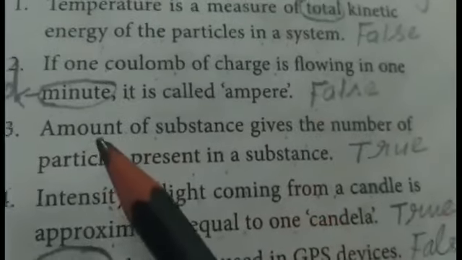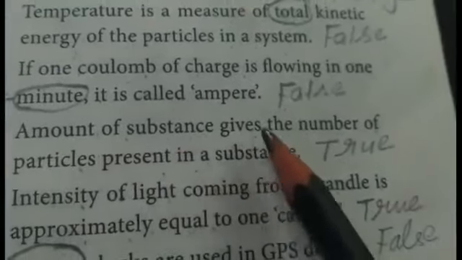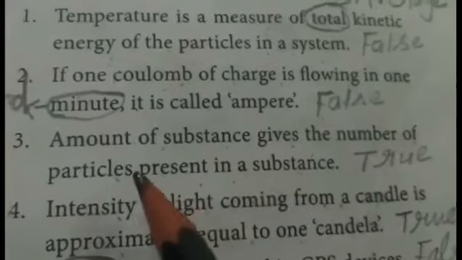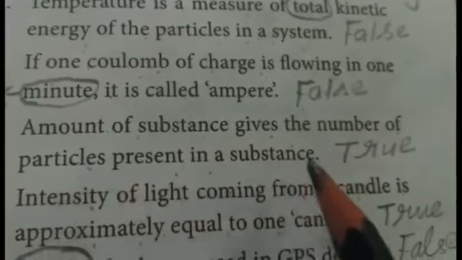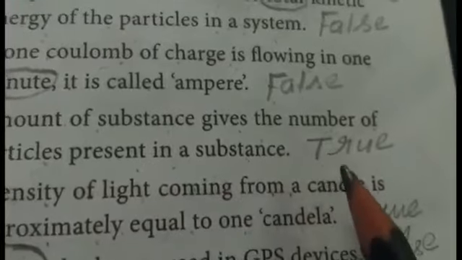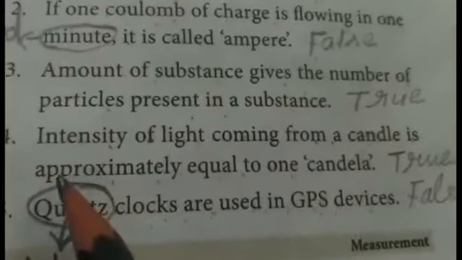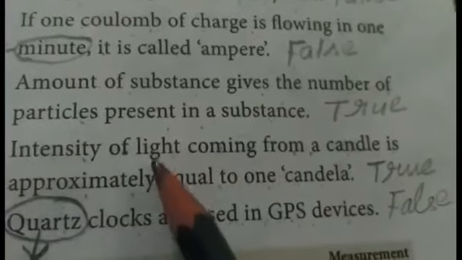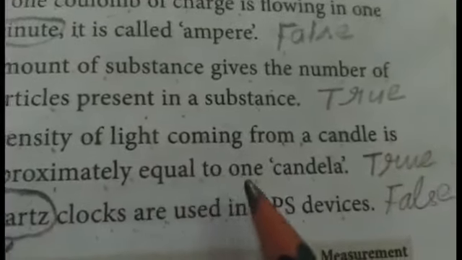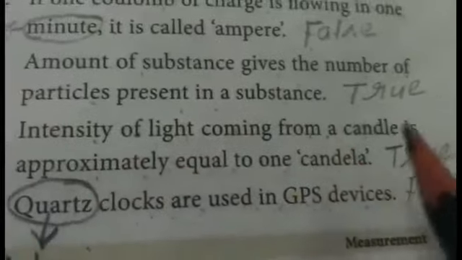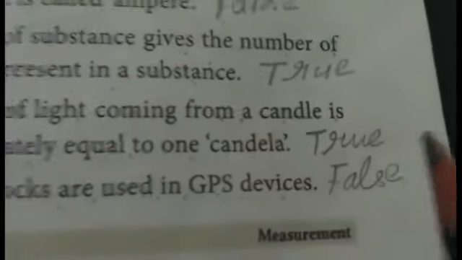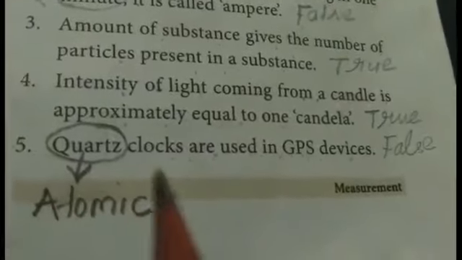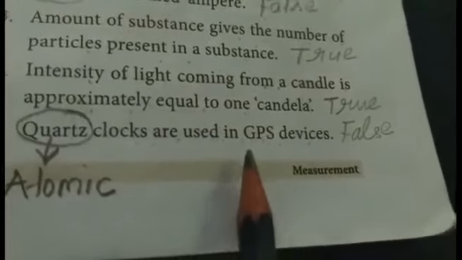And then third one, the amount of substance gives the number of particles present in a substance. This statement is correct. So answer is true. And then fourth one, the intensity of light coming from a candle is approximately equal to 1 candela. So this statement also correct. So answer is true. Fifth question, quartz clocks are used in GPS device.